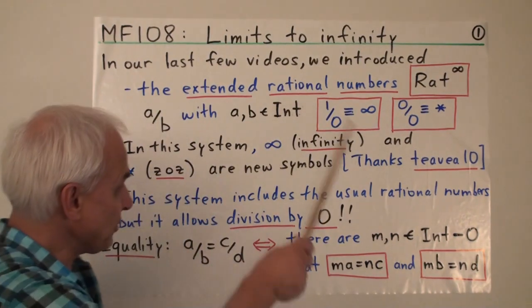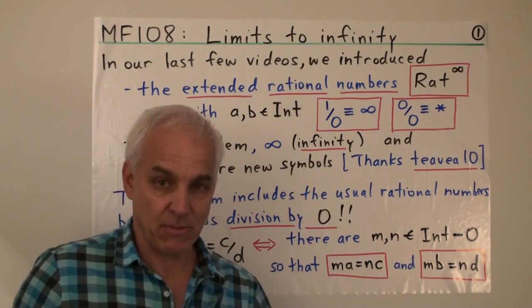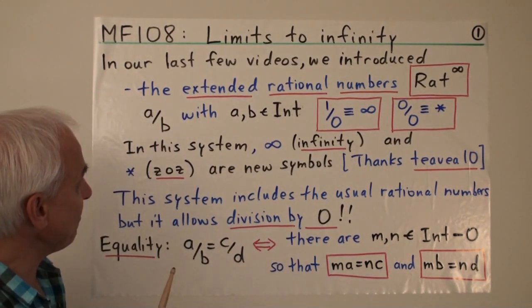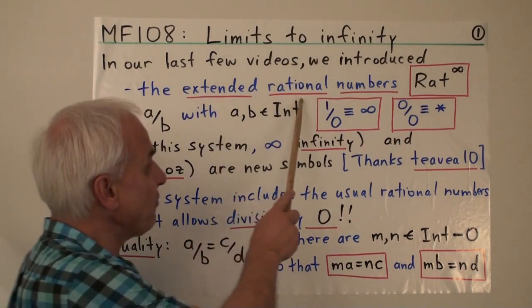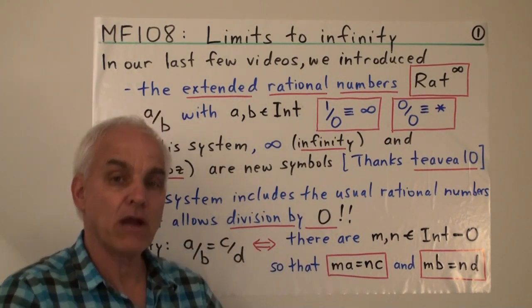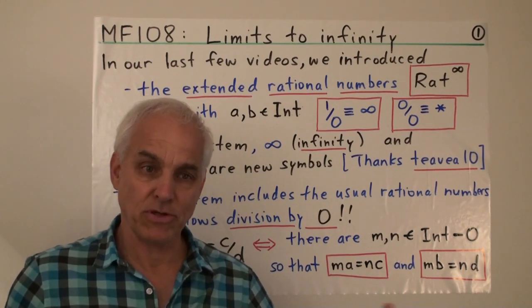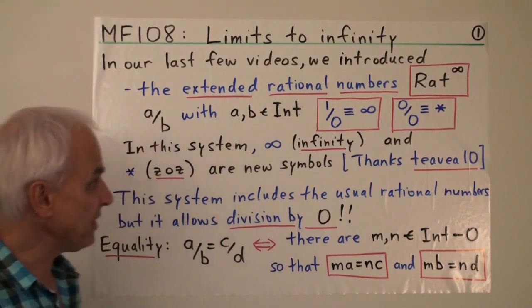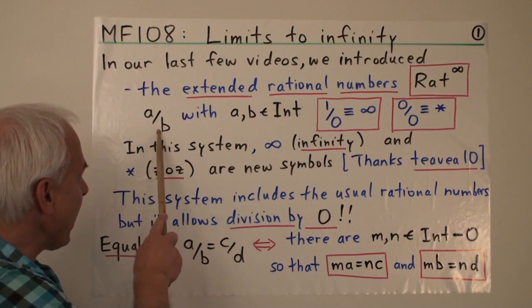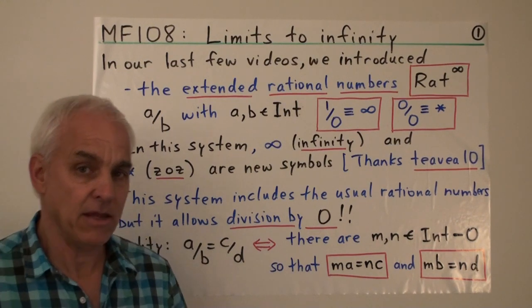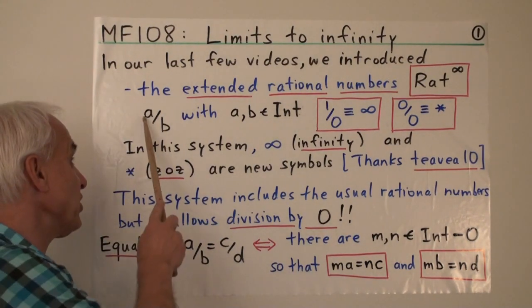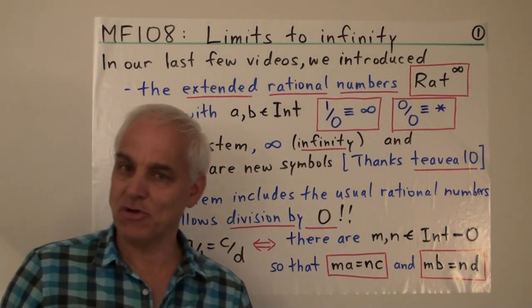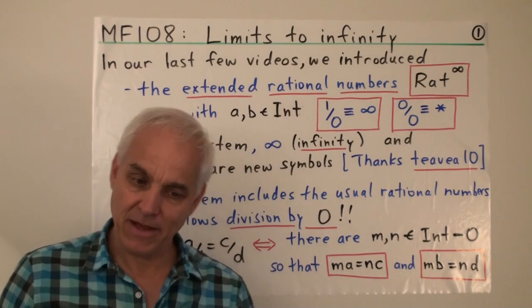Alright, so let me just remind you, since it has been a little while, of some of the things that we've been talking about in our last few videos. One of the things that we've been doing is talking about the extended rational numbers, where we're augmenting the usual arithmetic with rational numbers with a new object which we could call infinity. And we did this in a certain way, basically by looking at pairs A, B of integers, or expressions A over B, but now without the usual restriction that B should be non-zero. So we'll leave that aside.